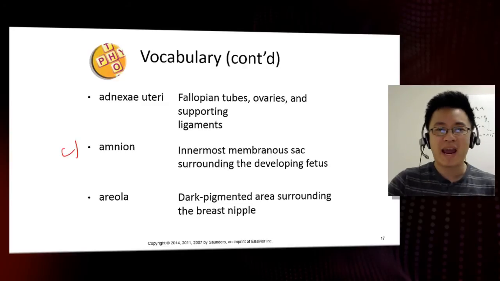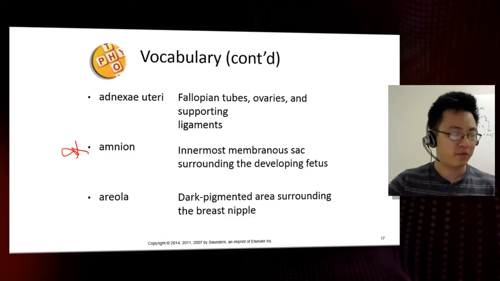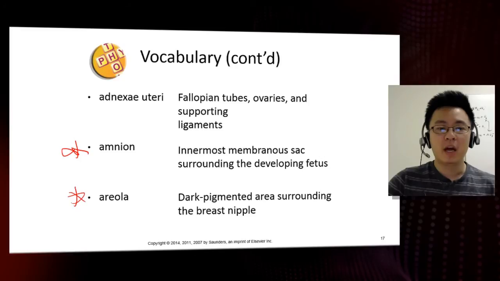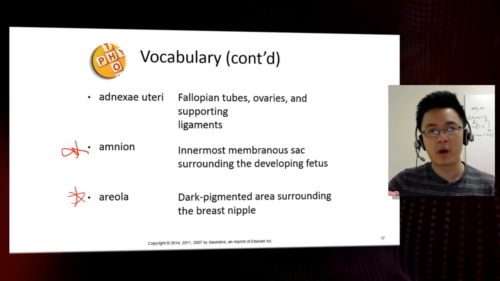We do have here the amnion, which is the innermost membranous sac surrounding the developing fetus, and that would be very important to have for the developing embryo. The areola, as discussed in part 1, is that dark pigmented area surrounding the breast nipple.